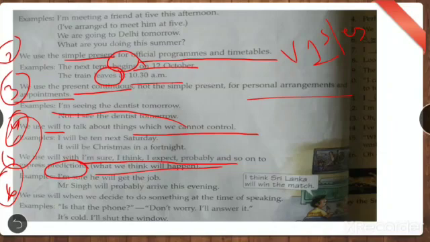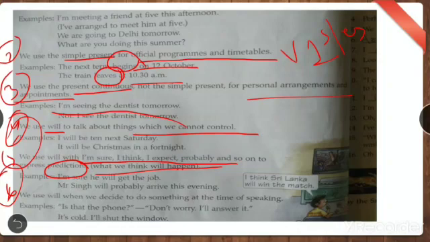So at that time also we will use will. You may say I am sure, I think, I expect, probably. Suppose you say I think it will rain today. What did I use? Will. It is my prediction seeing the weather. I am not sure.